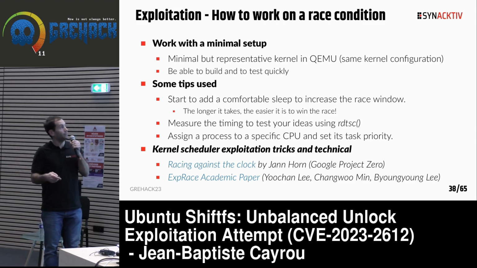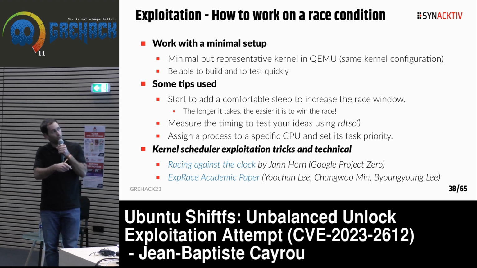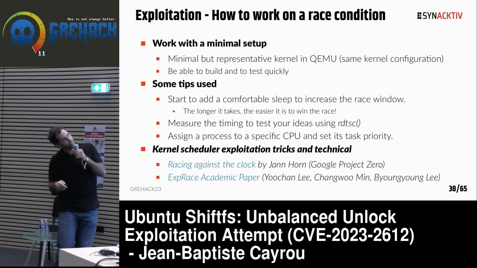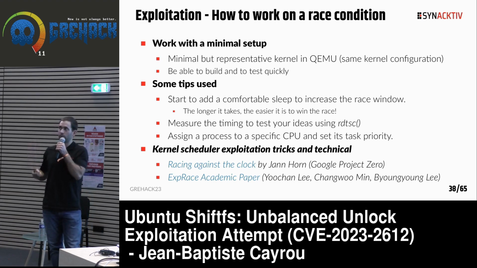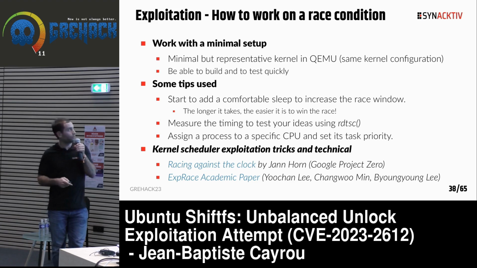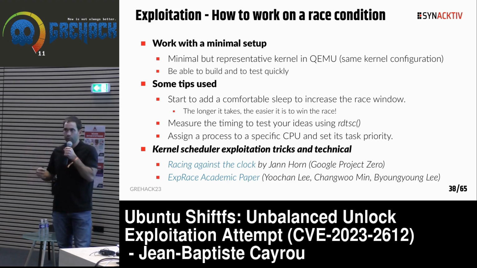So you can add some instructions, some functions to measure time. On x86, you can use RDTSC that returns the CPU cycle, so you can diff it to get the time of your window. And last point, you can try to assign a process to a specific CPU and play with task priority in order to increase the race window and improve your success rate.